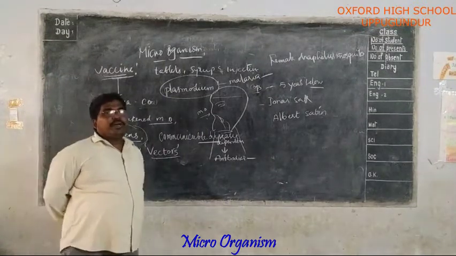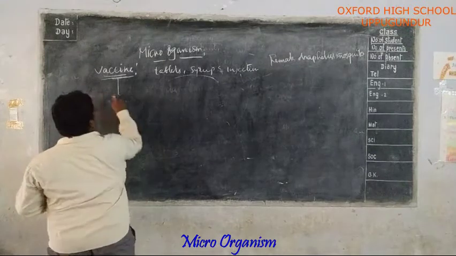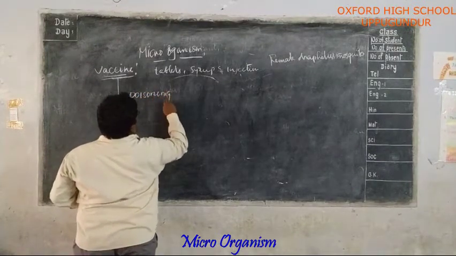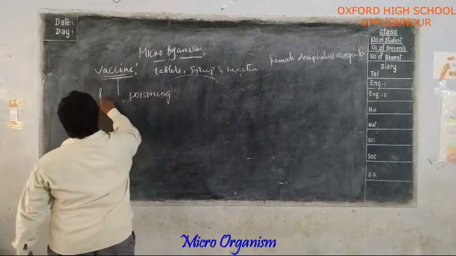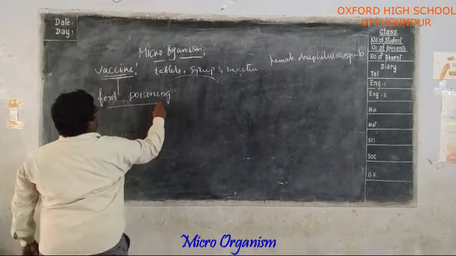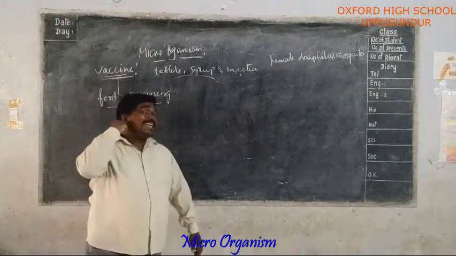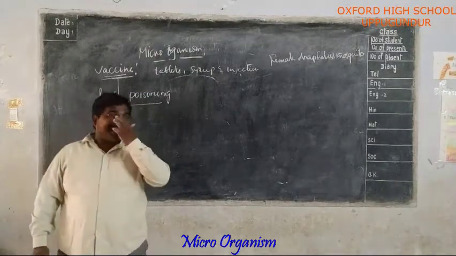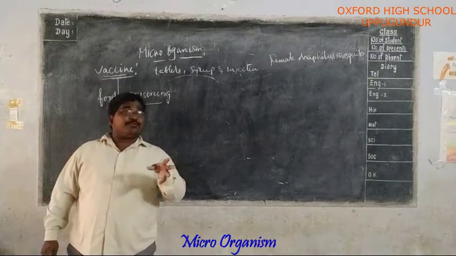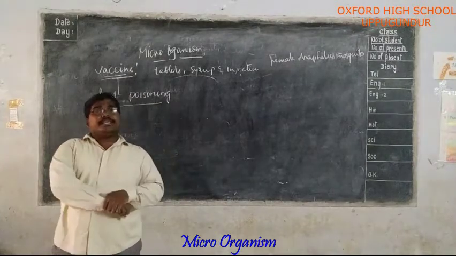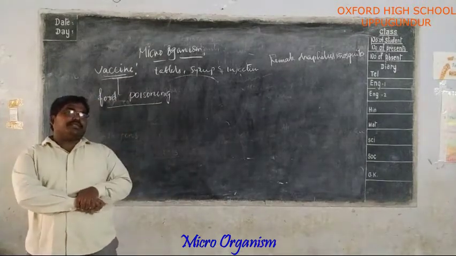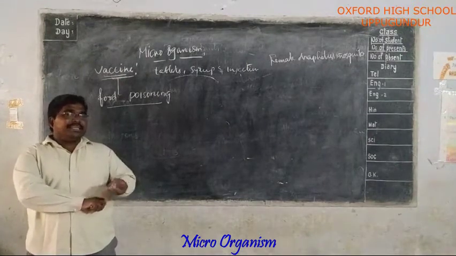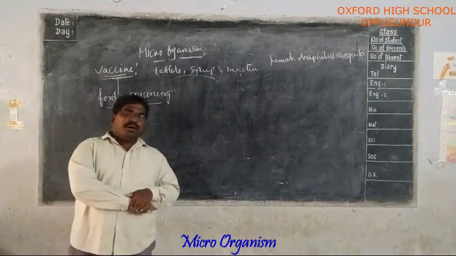Now, another important thing, food poisoning. Generally, sometimes we hear in the news that people are hospitalized due to food poisoning. So what causes food poisoning? By eating stale food, it causes vomiting.